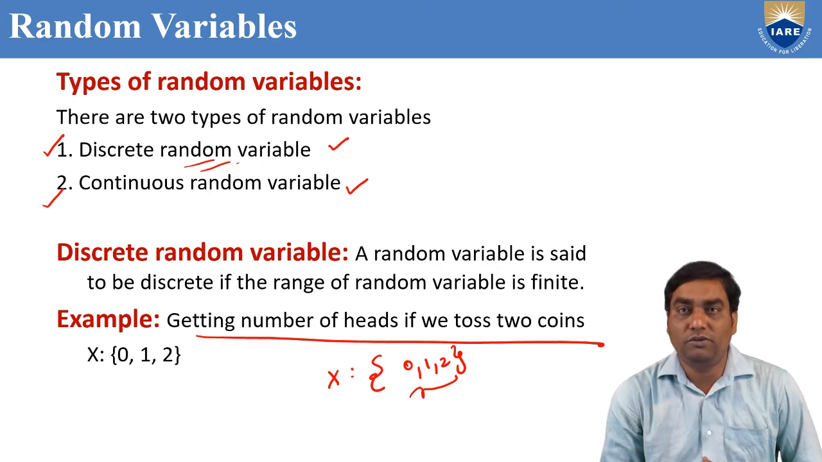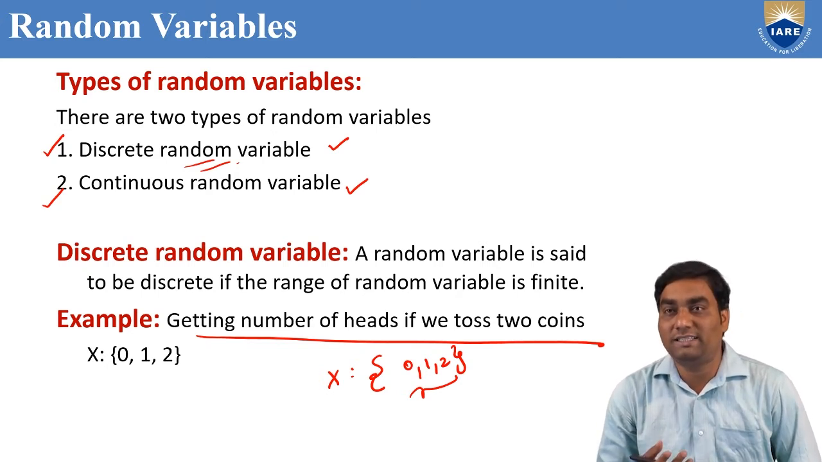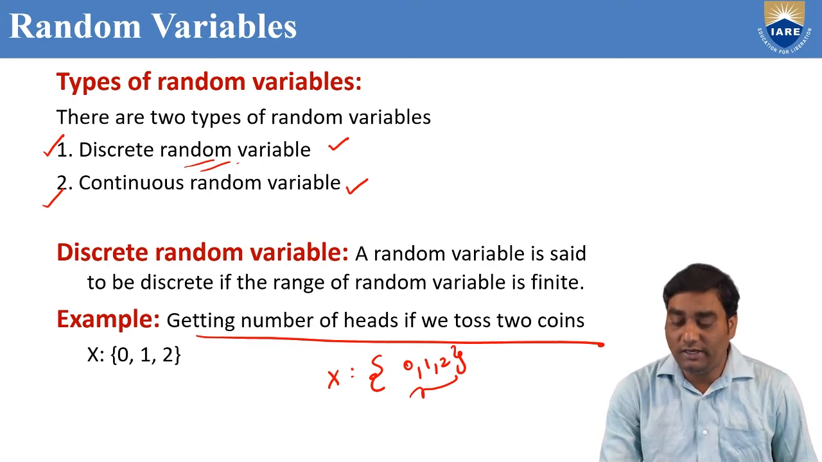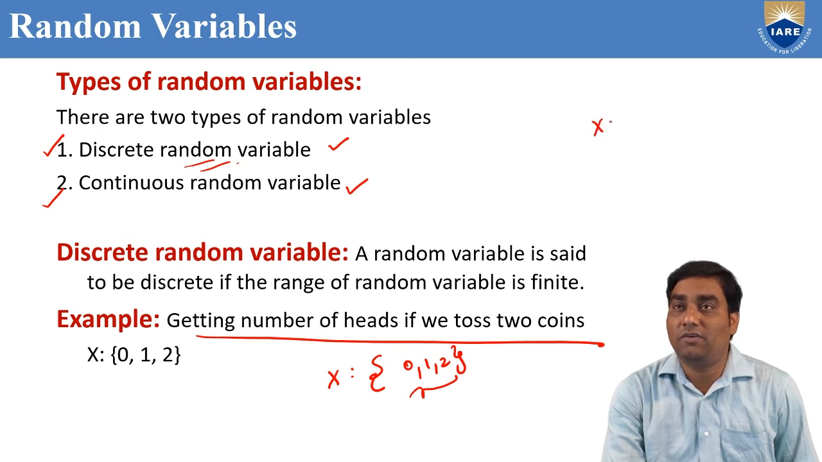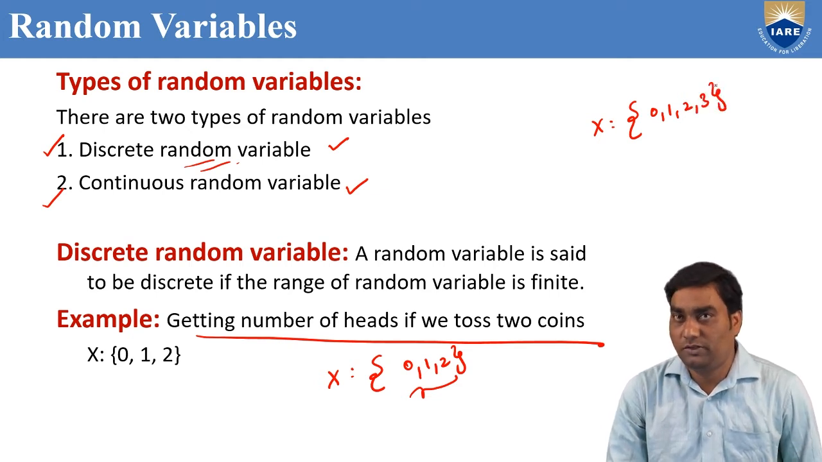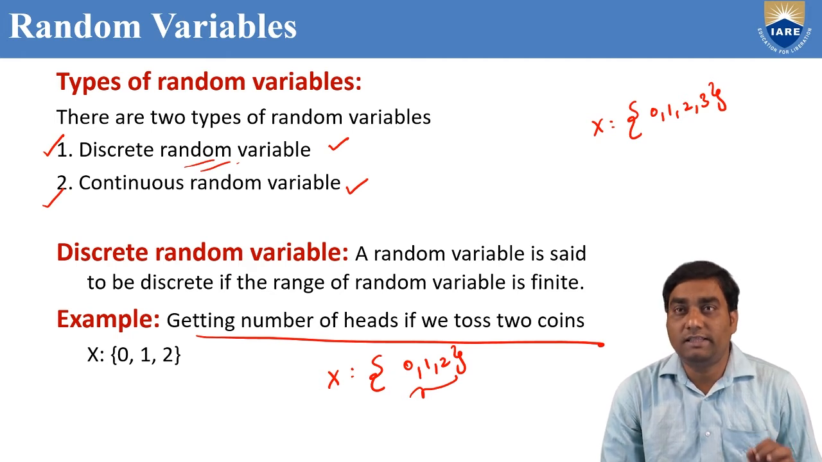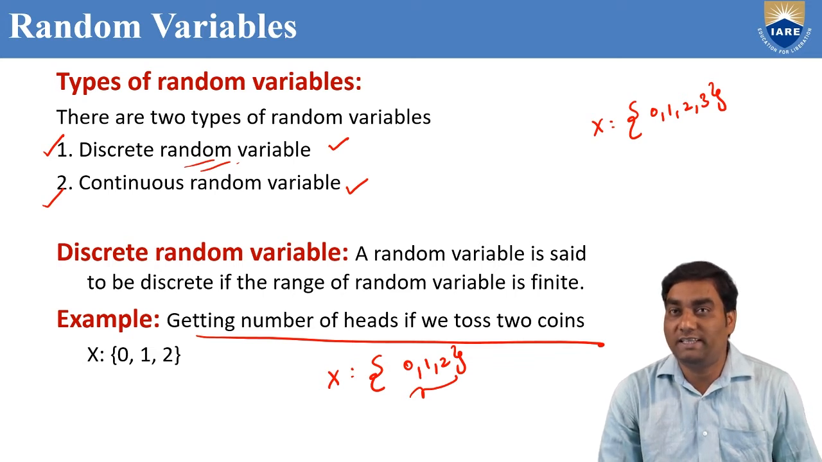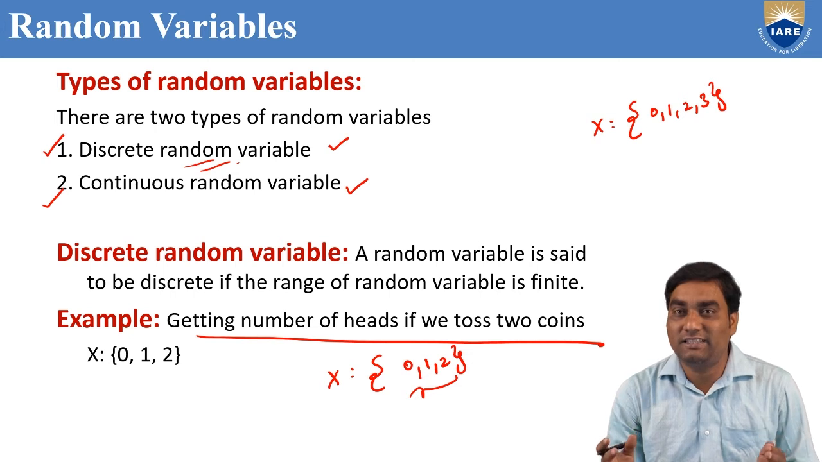Suppose one more example: getting the number of tails if we toss 3 coins. What is the random variable? The options are 0, 1, 2, 3. This is also finite. Finite means countable. So that's why this random variable is known as a discrete random variable. As we have discussed in the two previous examples also, these are discrete random variables because their range is finite, meaning it is countable.